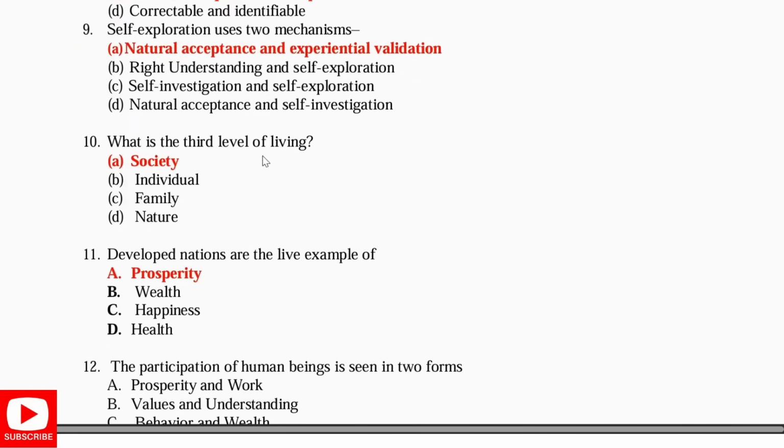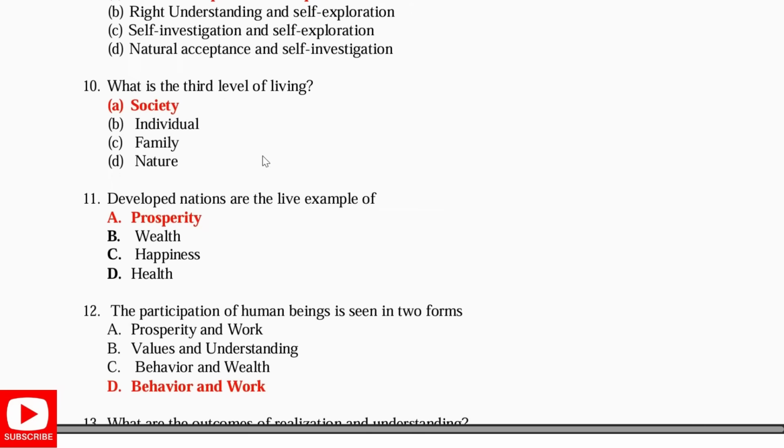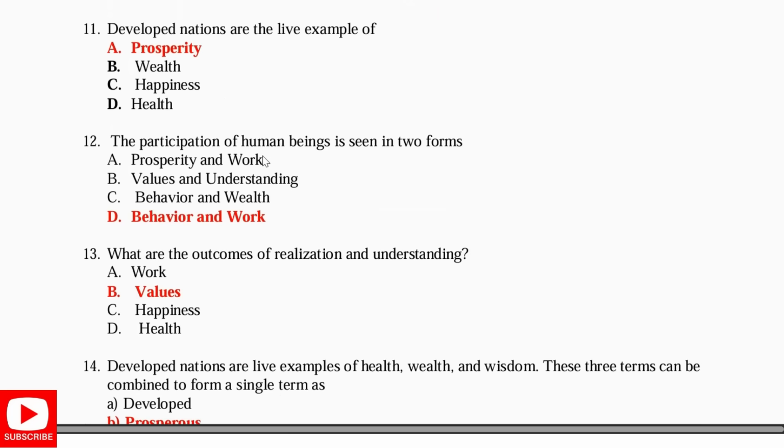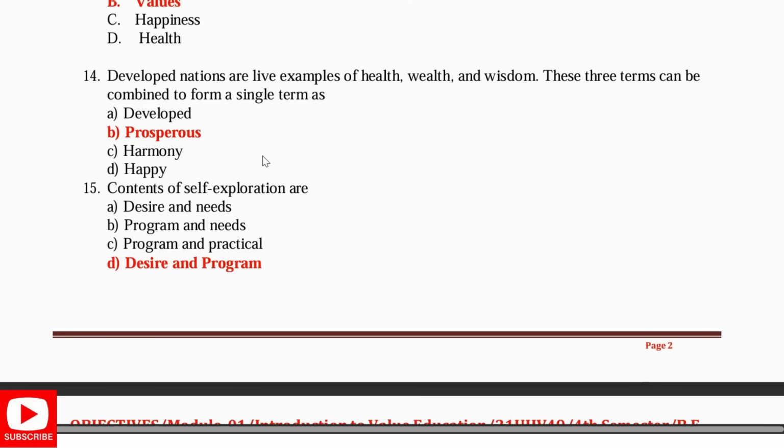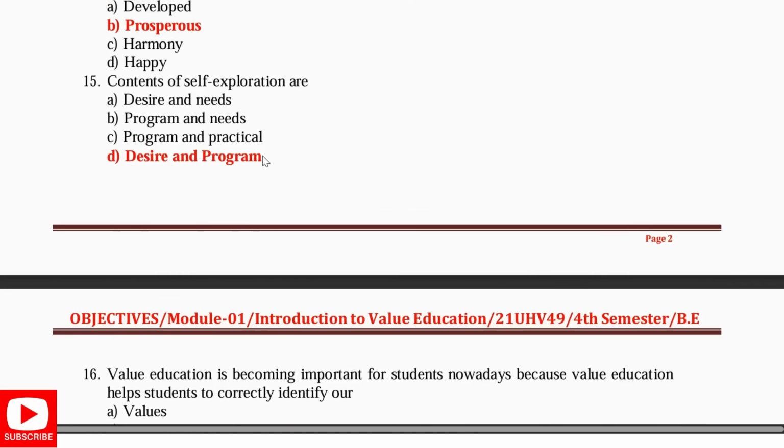What is the third level of living? It is our society. Developed nations are the live examples of prosperity. The participation of human beings is seen in two forms: behavior and work. What are the outcomes of realization and understanding? Values. Development of developed nations are live examples of health, wealth, and wisdom. These three terms can be combined to form a single term: prosperous. Contents of self-exploration are desire and program.